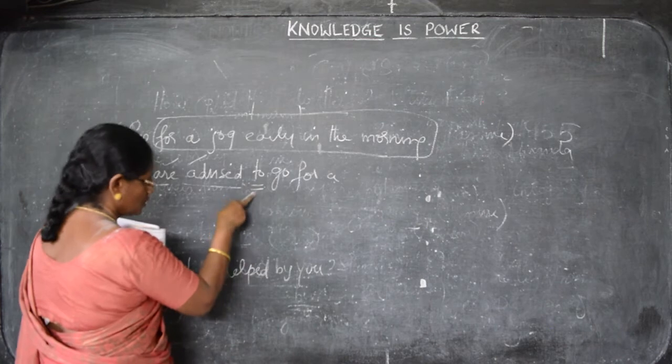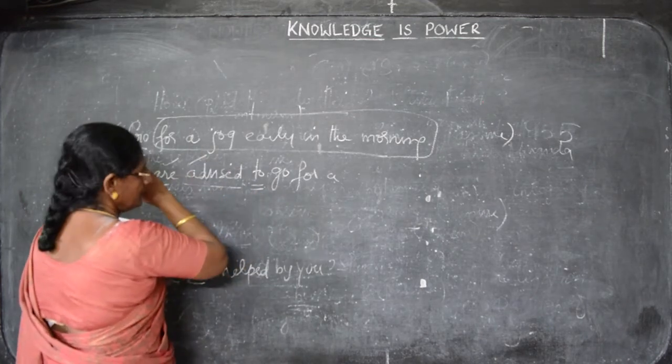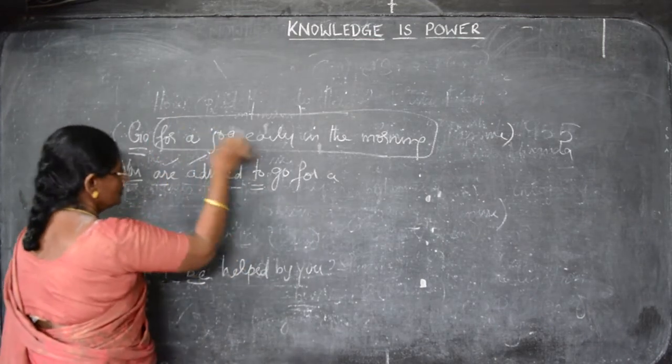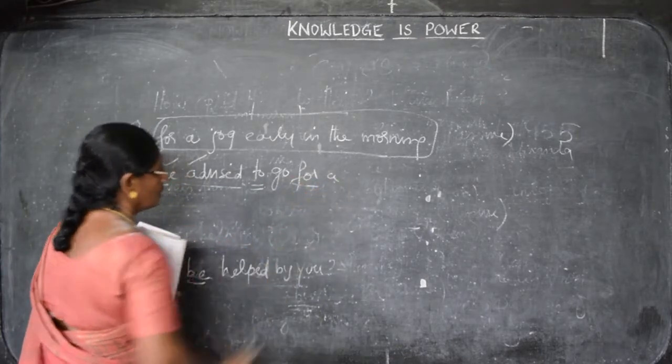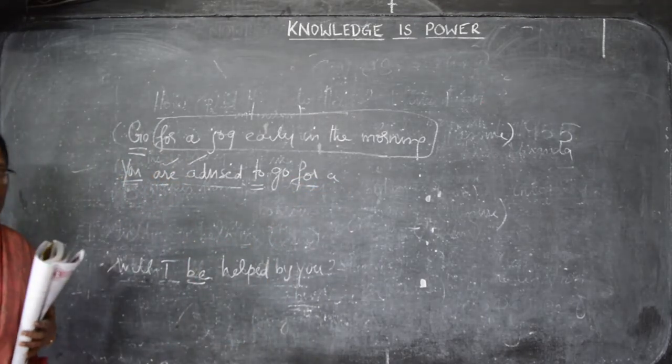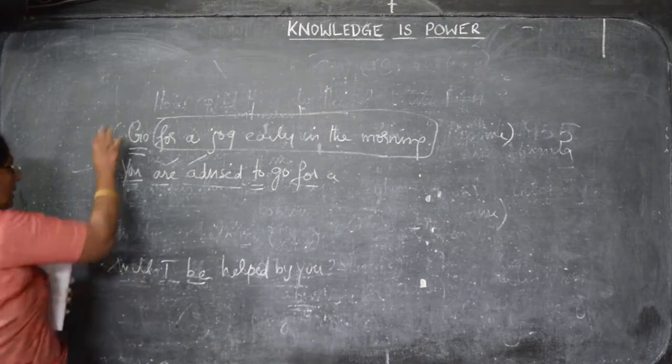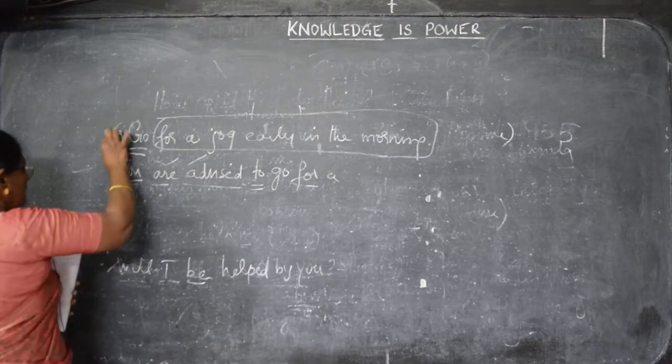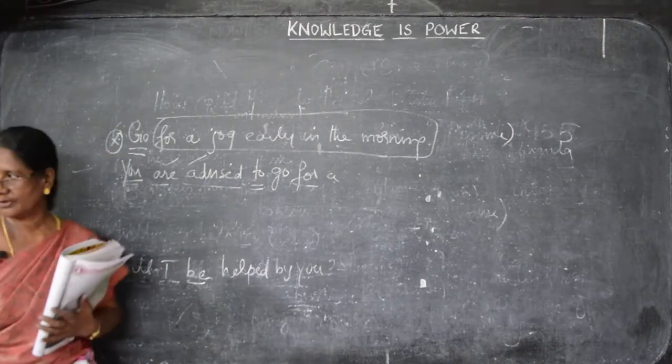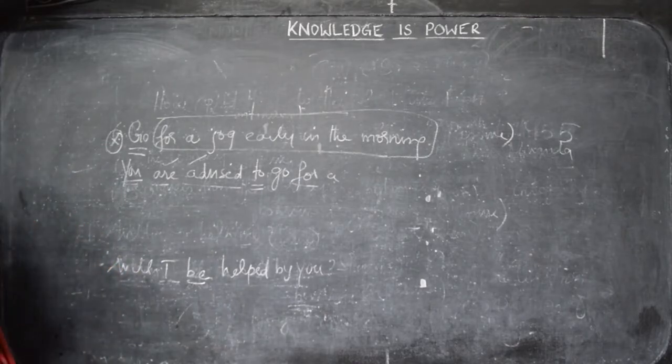Connective word is to go. The remaining thing will never change, that follows as it is. For a jog early in the morning. So you just mark an asterisk before that sentence, so that when you revise, you will be able to get the rules for it. Now we go on to the next one.